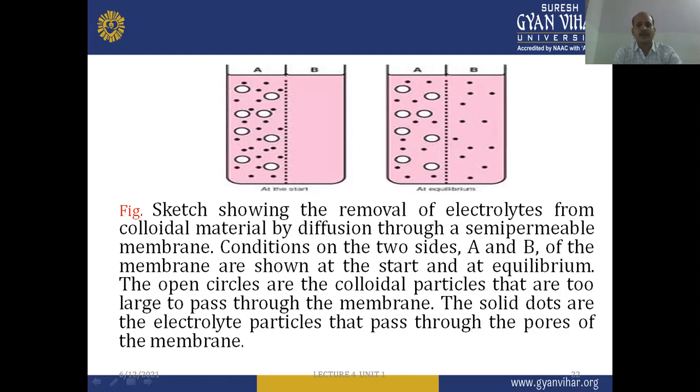Conditions on the two sides A and B of the membrane are shown at the start and at equilibrium. At the start, the open circles are the colloidal particles that are too large to pass through the membrane. The solid dots are the electrolyte particles that pass through the pores of the membrane. So at the start, before purification, the diagram is given on the left side, and at equilibrium condition, the diagram is shown on the right side. By the help of the dialysis process, we can separate out the colloidal dispersions or colloidal particles.